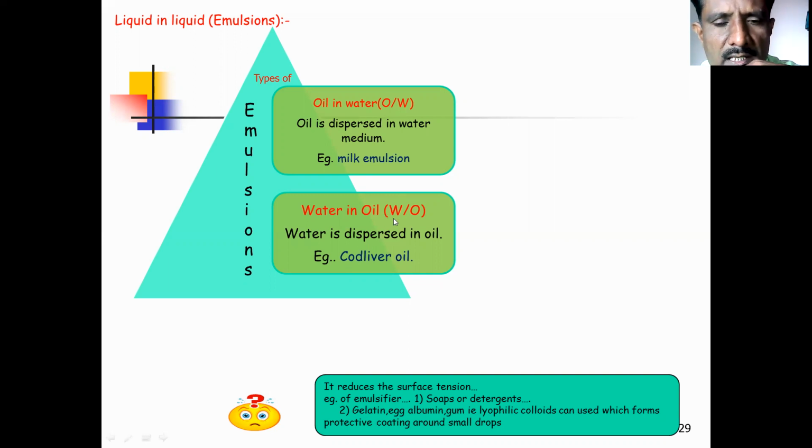Water in oil means water is dispersed in oil. In the previous case oil is dispersed in water, but here water is dispersed in oil. For example, cod liver oil. If you add some drops of cod liver oil in water to make a colloidal solution, that type of colloidal solution is called an emulsion. You remember it well, emulsion.